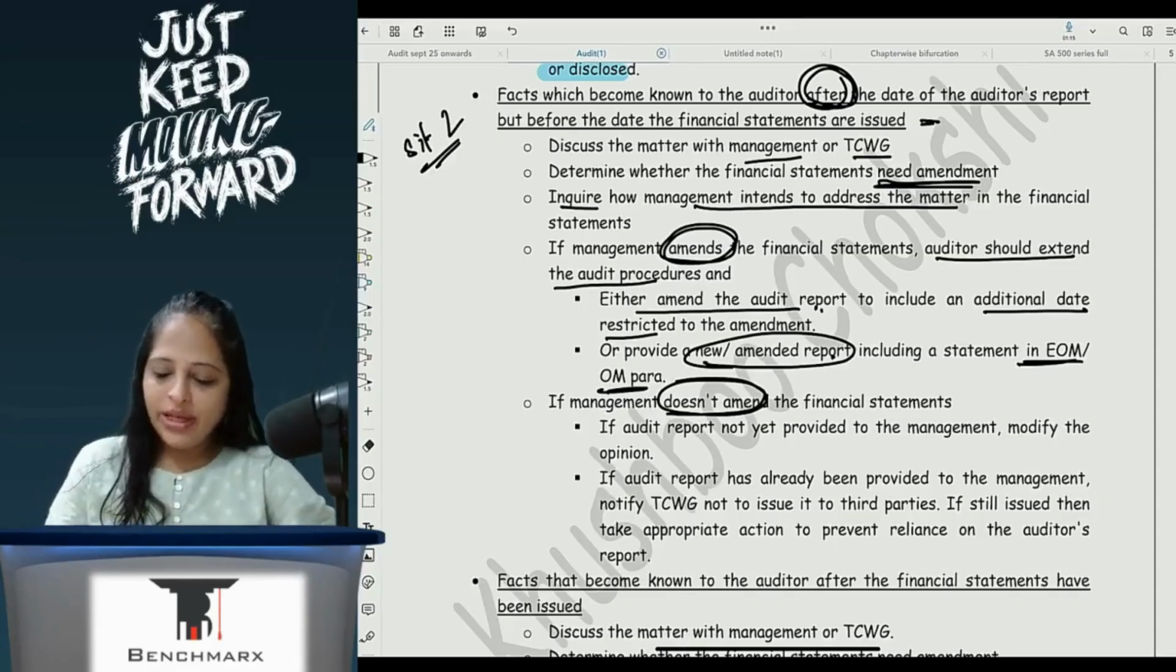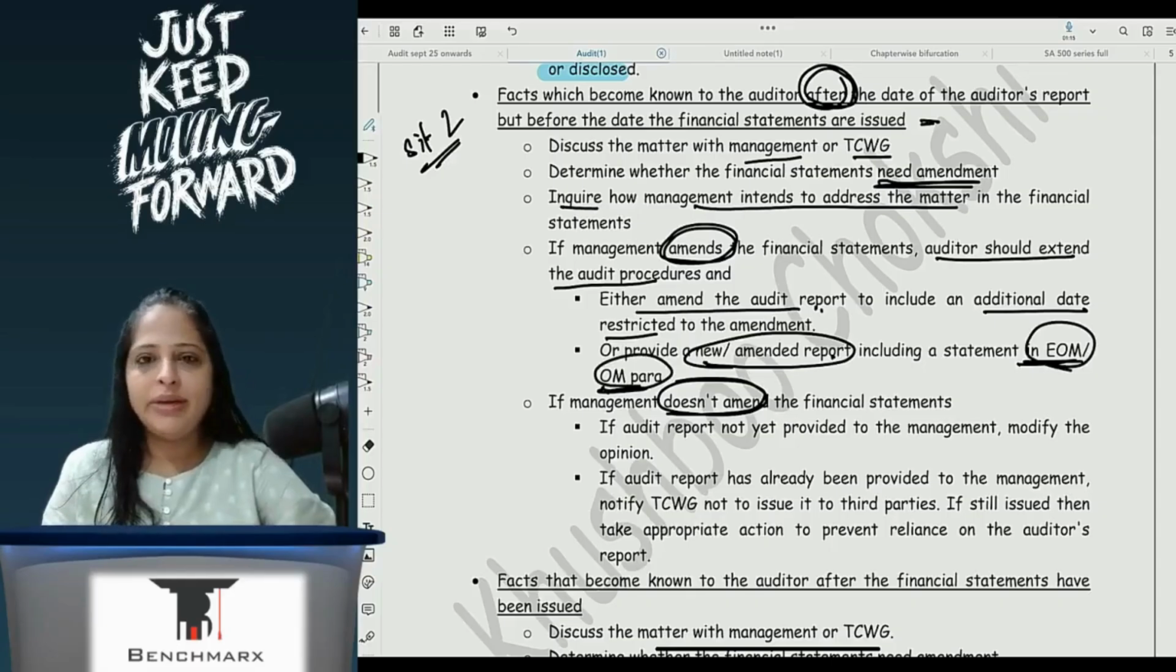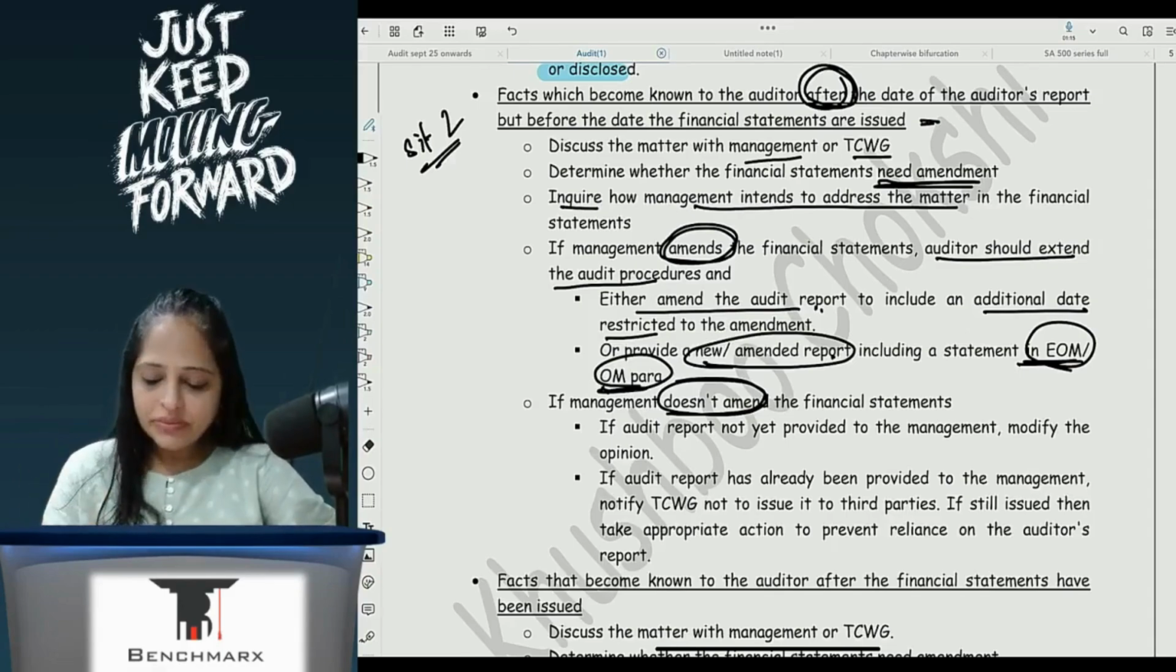And in the new report, I will put it in the emphasis of matter or the other matter paragraphs, depending on what kind of matter there is, key audit matter. And then basically I will highlight it.